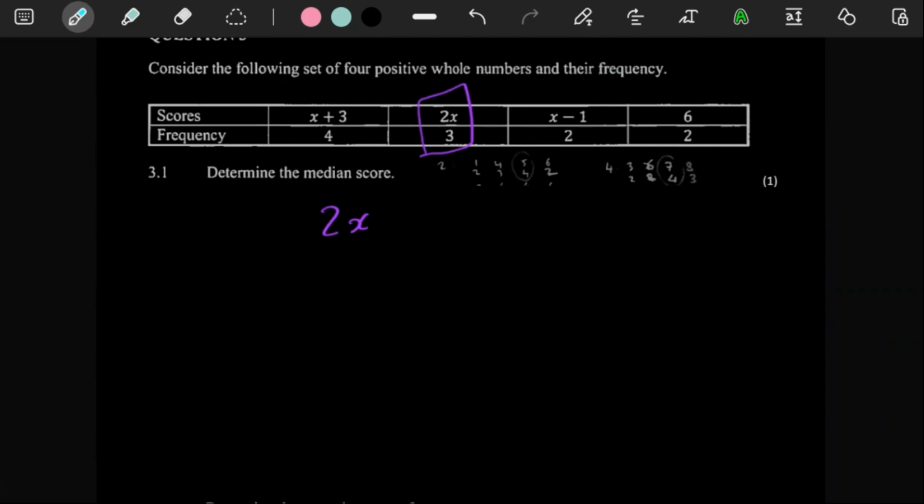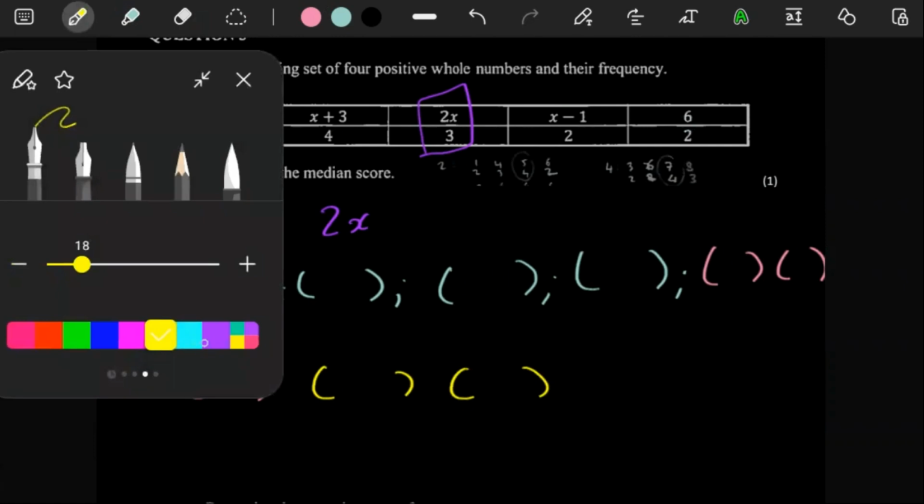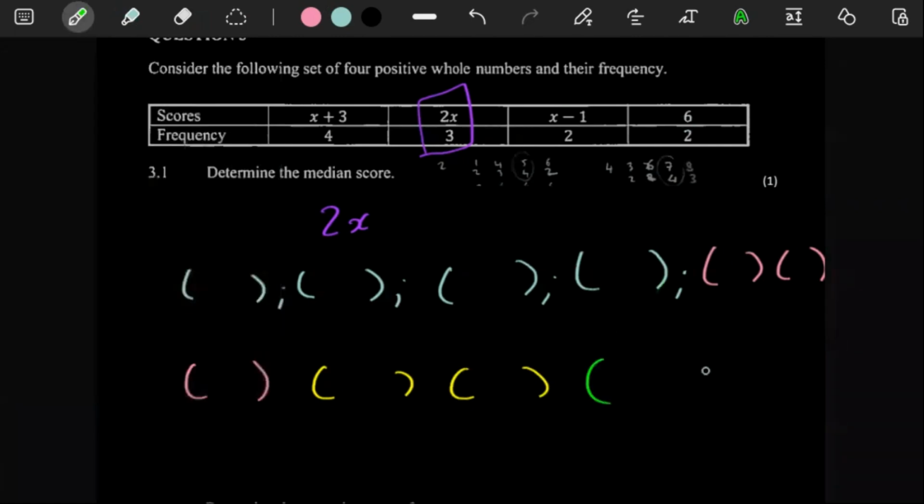So what you would need to visualize is, for x plus 3, right? You would have 4 of them. So meaning you'd have x plus 3, another x plus 3, another x plus 3, and then another x plus 3. And then you would have 2 of these, right? I mean, 3 of the 2x's, 1, 2, and then 3 of them. And then you would have 2 of the x minus 1. So you'd have 1 and then 2 of those. And then the 6's, you would have 2 also, you see. So then you would just have 2 6's like that. You would have a 6 here and a 6 there.